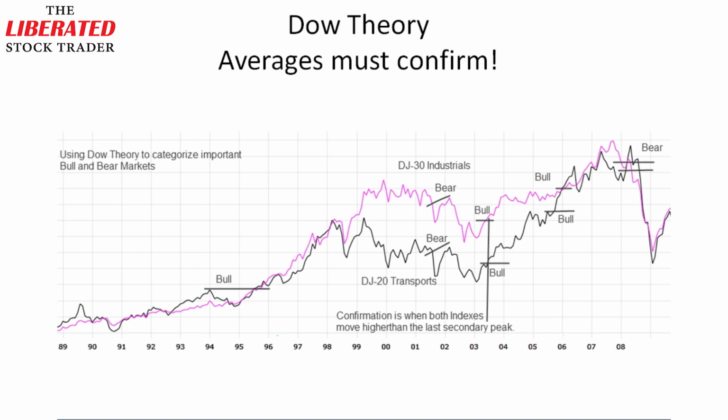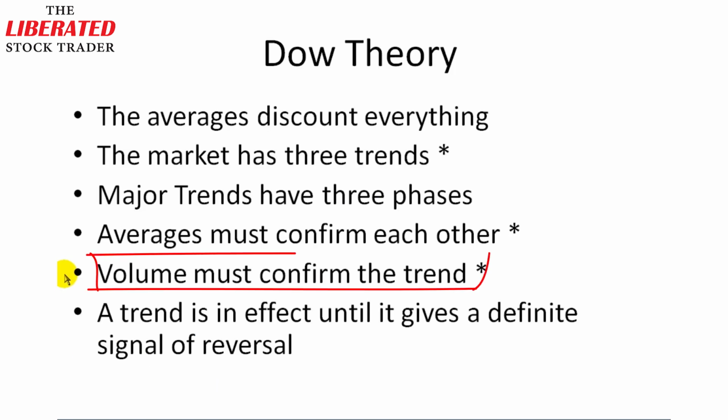Okay, the next tenet from Dow asserts that volume must confirm the trend. Dow states that volume should go with the trend, and most technical analysts hold this true to this day. Markets rise on increasing volume and fall on decreasing volume. Any significant drops in volume during a rising market means that the demand for stocks at the current prices is dropping, and lower demand means sellers may be selling for less, therefore price may decrease.